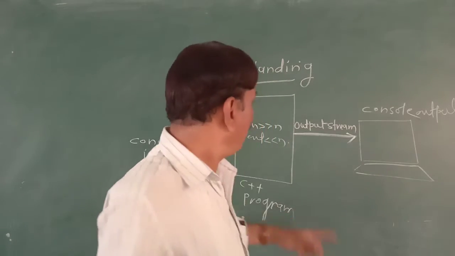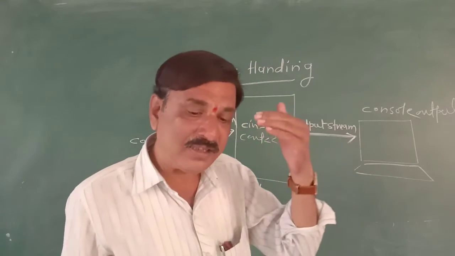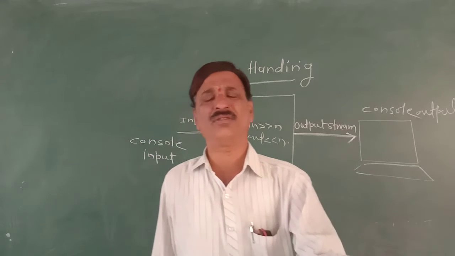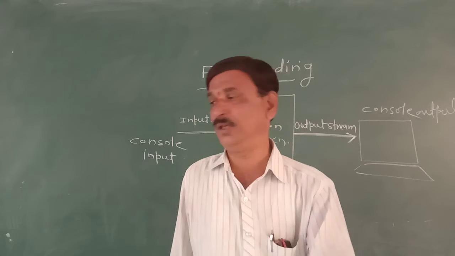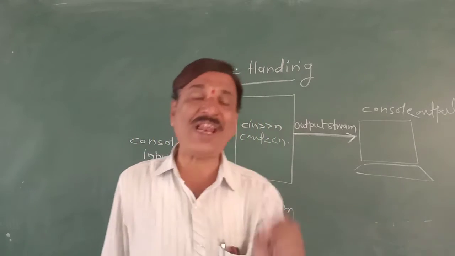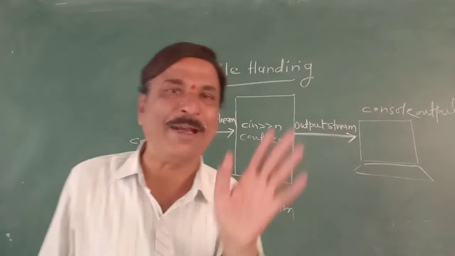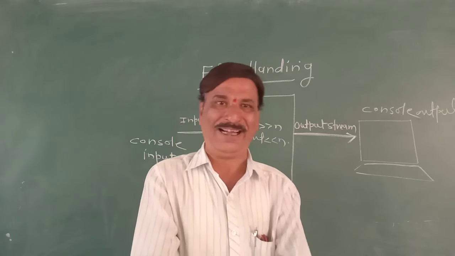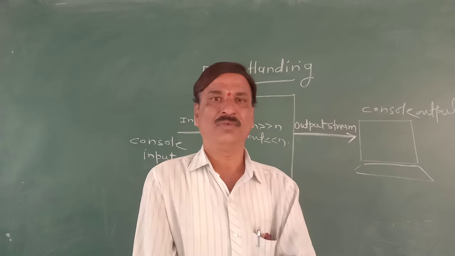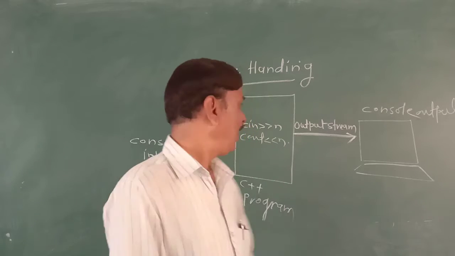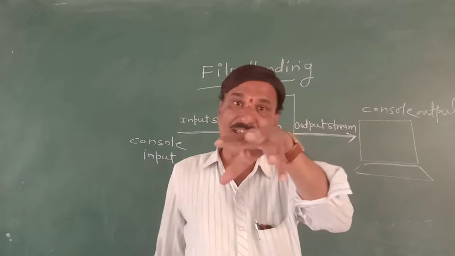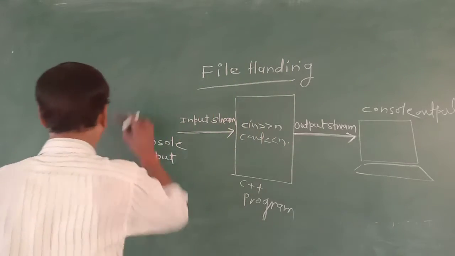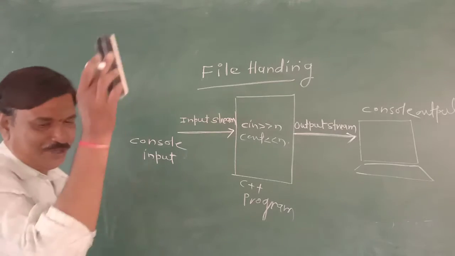Cin, cout, and that's why in 11th standard, in early lectures of C++, we have seen cin and cout are the input and output statements. No doubt, these are the input and output statements. But fact is that actually cin and cout are the objects. Surprising.